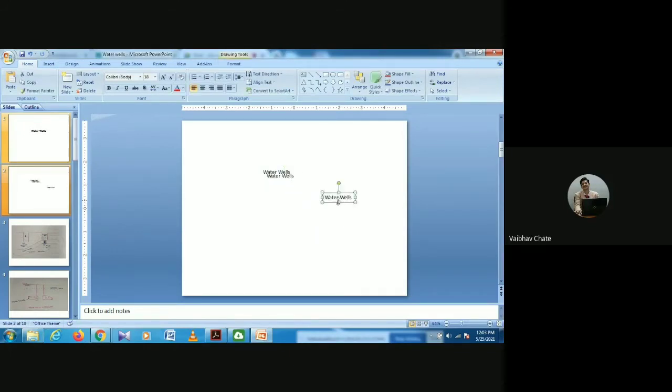One is called the dug well, or you may call it an open well. In Belagavi, usually you might have come across open wells. Another one is called a bore well, or you may call it a tube well. Like that we can have a drilled well. You might have seen some of the wells that are being drilled. So we can classify the water wells into two groups.